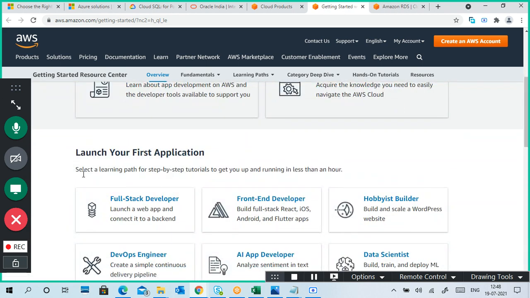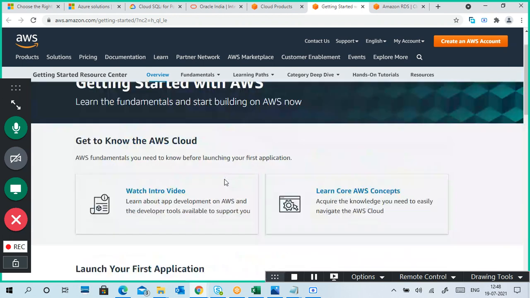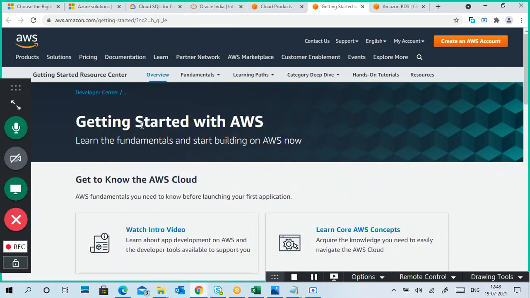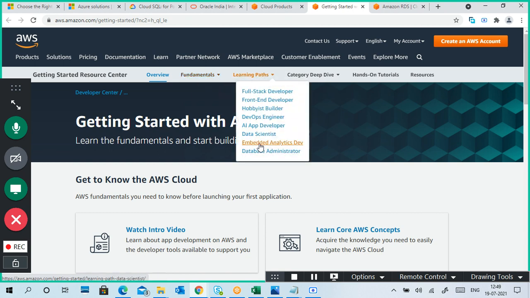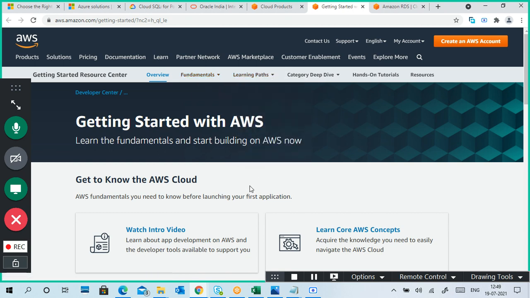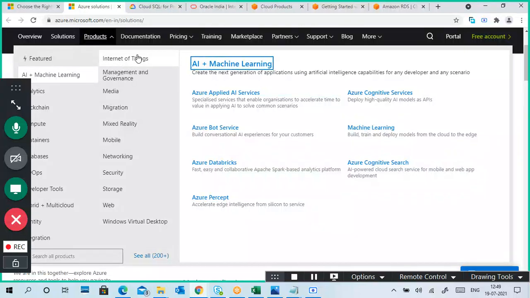It is free, no need to pay anything. An Amazon account is enough for learning. No need to show a credit card or anything. Just log in, open this one, and go through one by one. Get started, fundamentals, introduction, core concepts, different parts of cloud. Azure is also the same thing. Azure we can also learn freely.